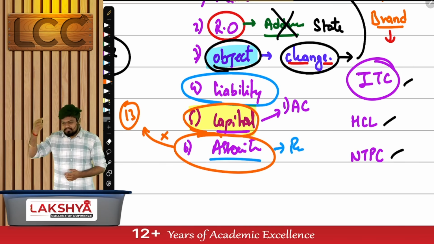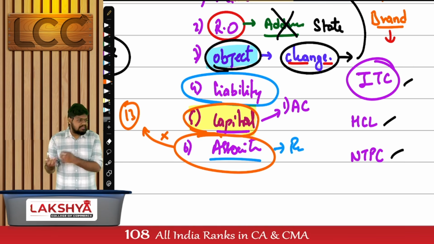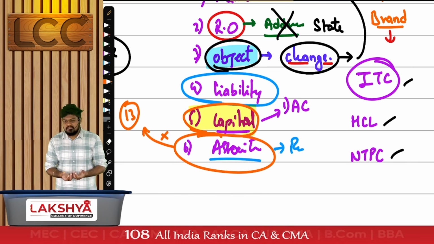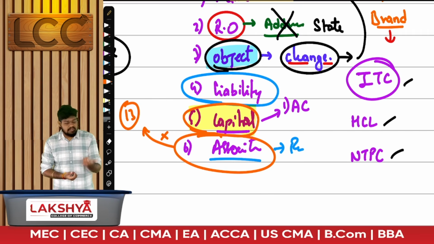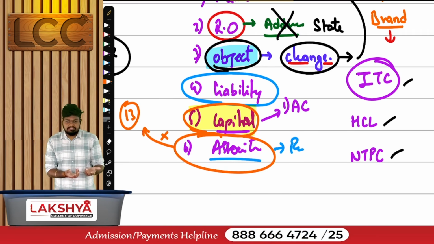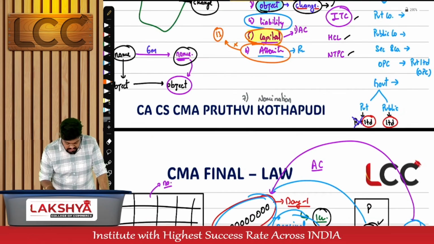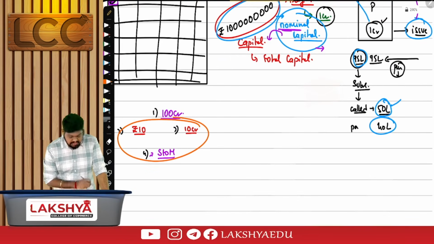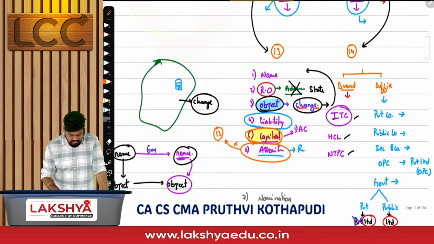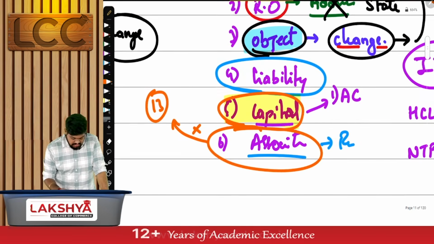Next, capital clause. Can I alter the capital clause? Can I increase authorized capital? Can I increase or decrease the face value? The number of securities? Subdivision of shares, consolidation of shares, increasing the authorized capital, issuing more capital, whatever we do, there's a chance that we will alter these numbers in the future. Yes, that's fine. The capital clause can be altered.